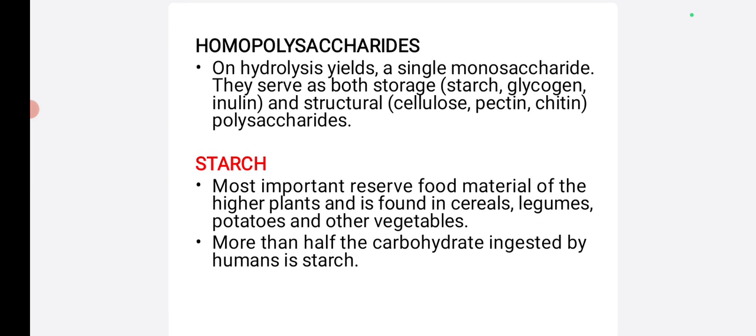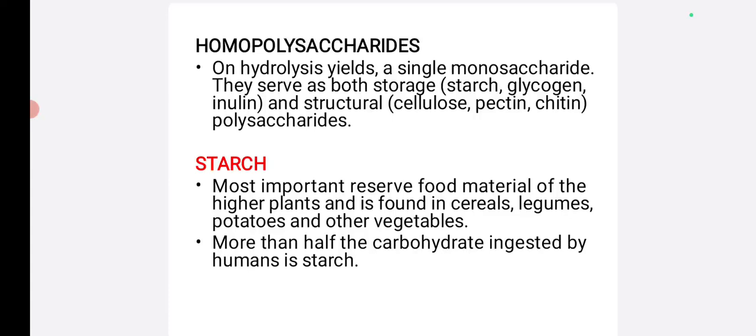The polysaccharides are of two types. One is homopolysaccharide, another one is heteropolysaccharide. First we will see homopolysaccharide. Homopolysaccharides on hydrolysis yield a single monosaccharide, and serve both storage as well as structural purposes. Storage polysaccharides are starch, glycogen and inulin. The structural ones are cellulose, pectin and chitin.